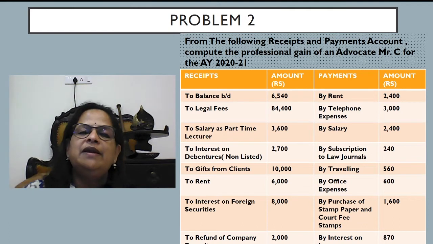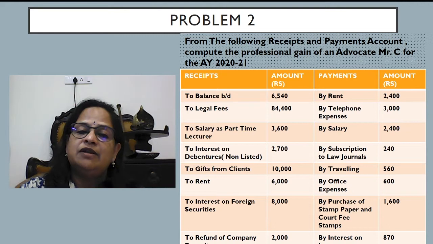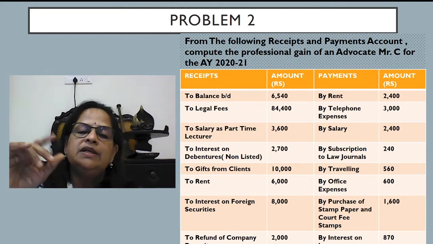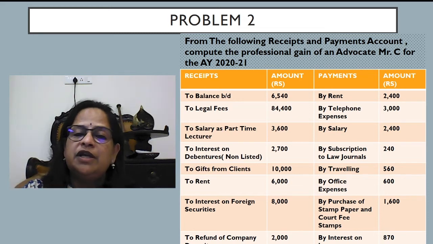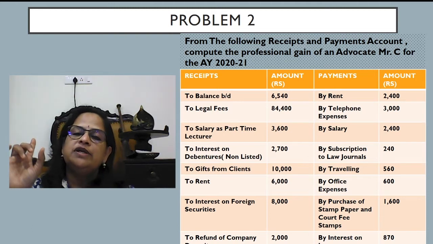So on the receipt side, balance brought down 6,540. Legal fees can be considered, 84,400. Salary as part-time lecturer will not come here because it should go to salary income; it cannot be considered in the professional income. Interest on debentures, non-listed, will not be considered. It will go to income from other sources.